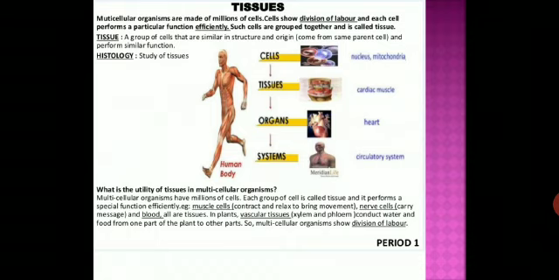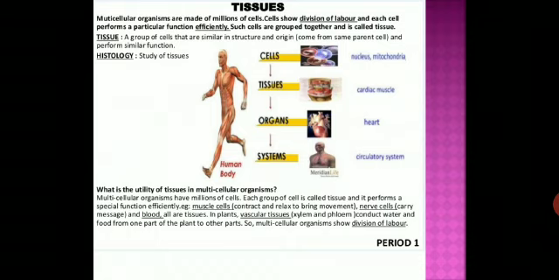But if we talk about a multicellular organism like the human body, there are millions of cells found in the human body. And most of these cells are specialized to carry out a specific function.